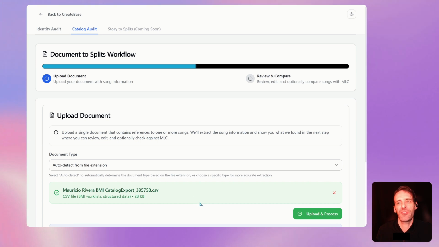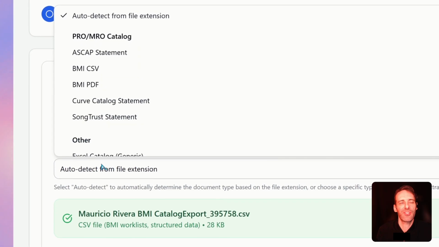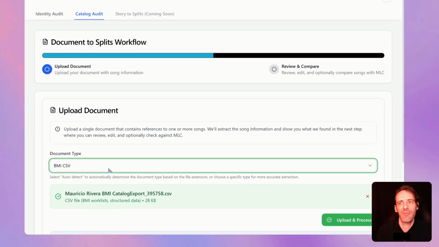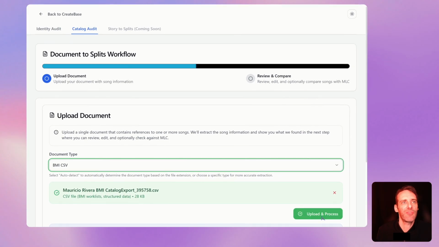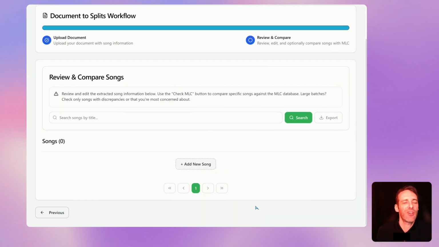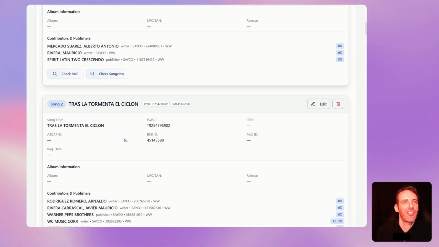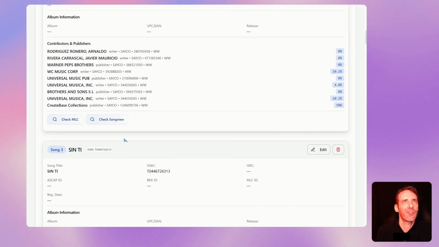I'm going to upload his BMI file. And eventually, we're going to implement this auto detection algorithm. But for now, I'm going to explicitly choose the BMI CSV file. And within a few seconds, it should bring everything back. All right, we've got 85 songs, which I know is the number of songs in that file. And we've got a bunch of different data on all of these different songs.